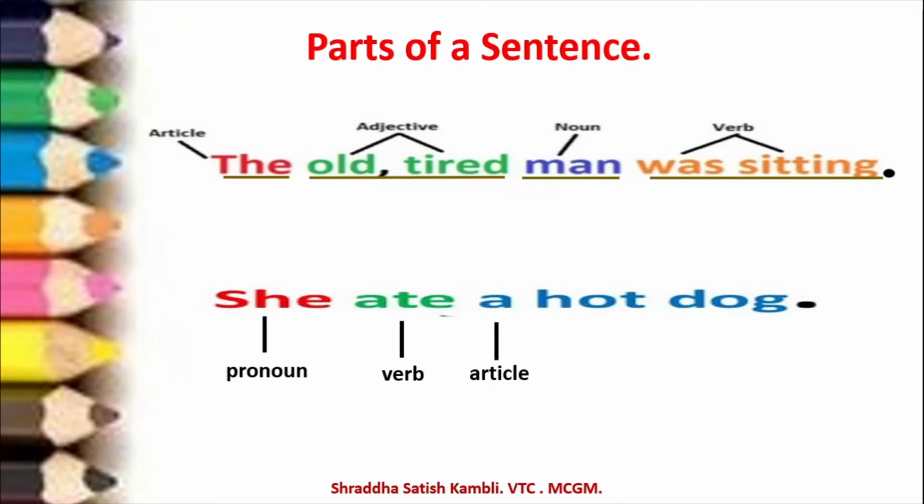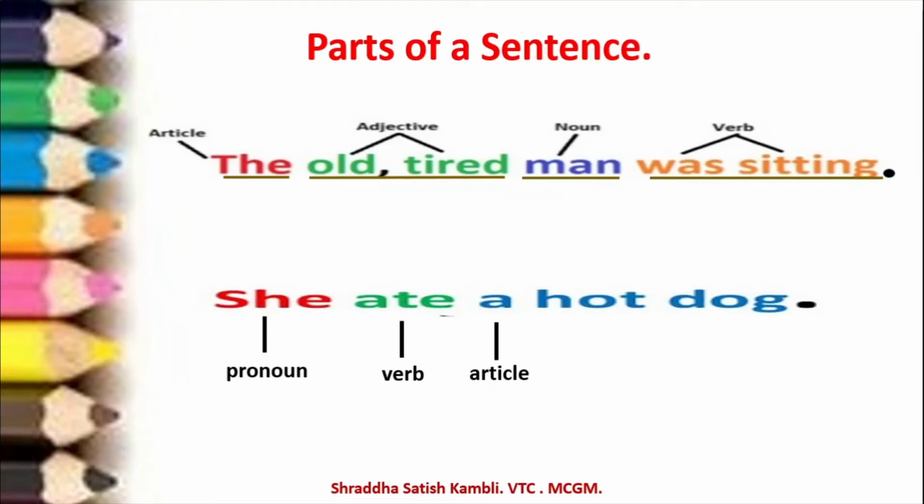Whereas a and an are indefinite articles. So when I say I want an apple, that means I could want any apple. You can pick up any apple from the basket and give it to me. When I say I want the apple, it means I want that particular apple only. Alright? So you have article a over here, and article the in the previous sentence.